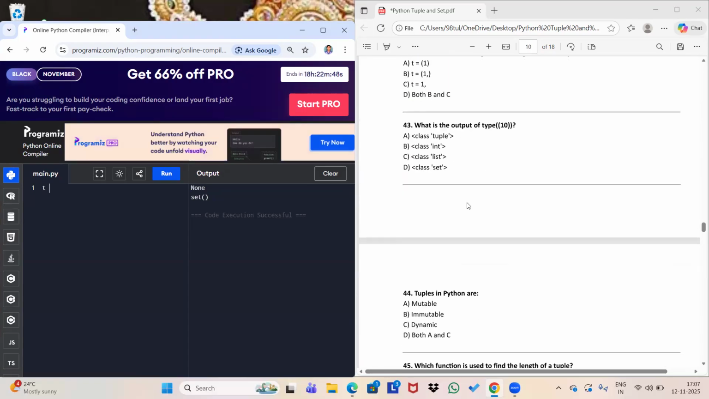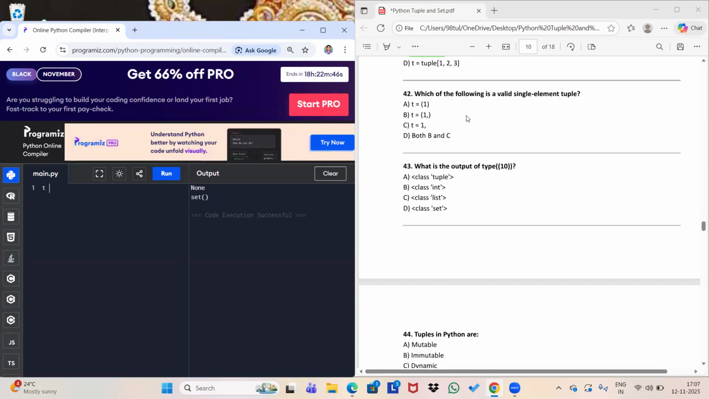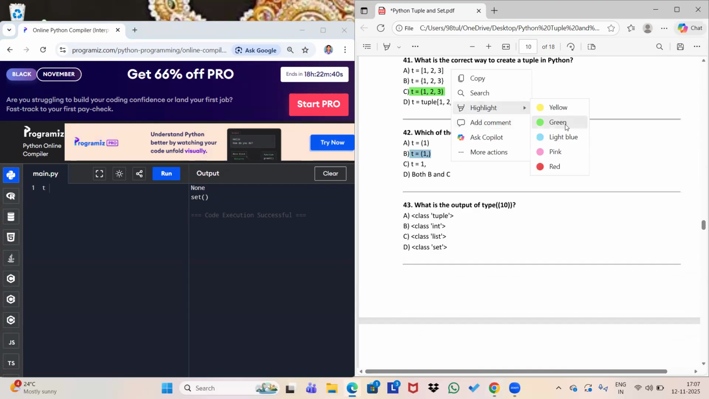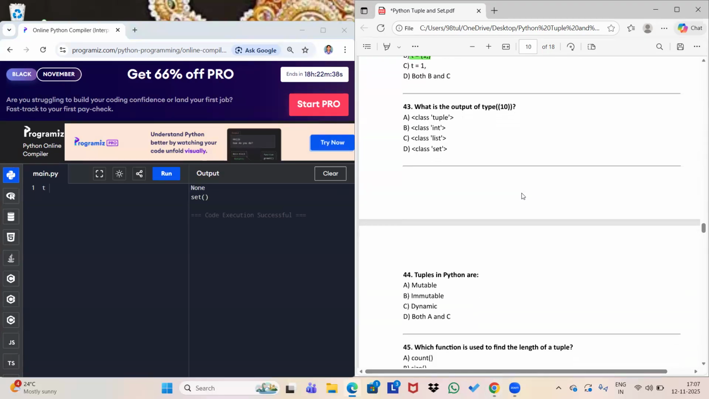So here the answer will be the single tuple, this one. We have to give a comma if we create a single tuple, otherwise it will be considered as an integer or function. So what is the output of type 10? This will be tuple.